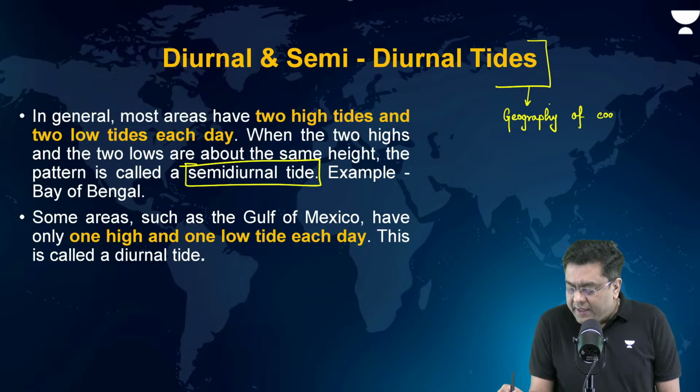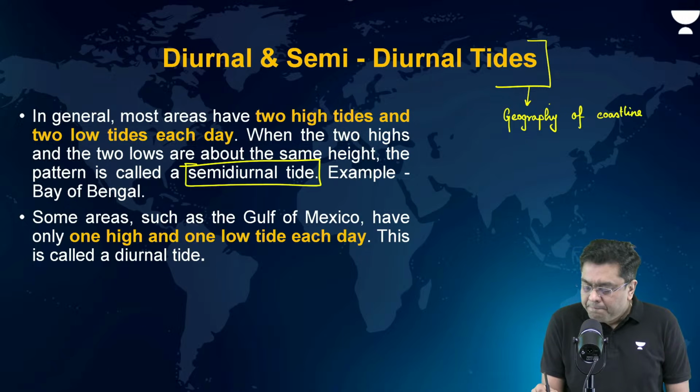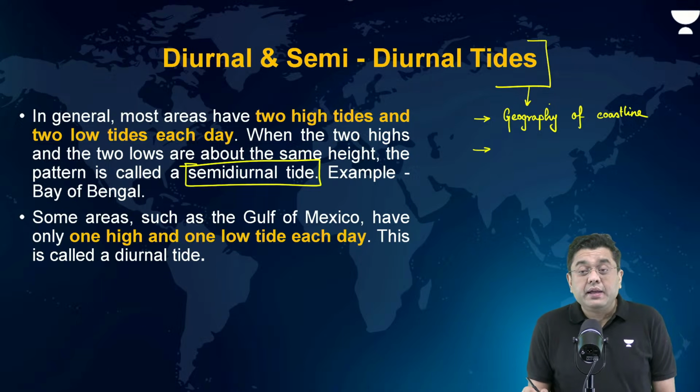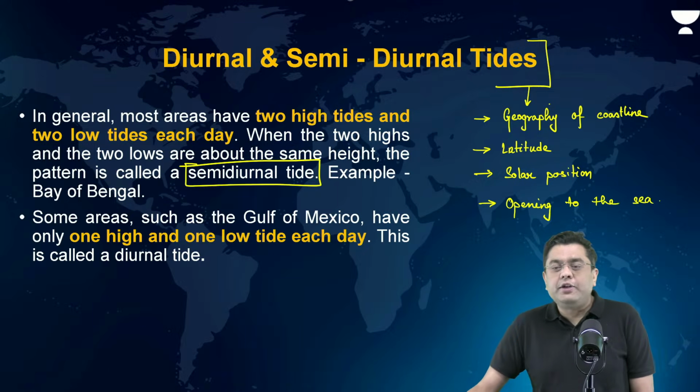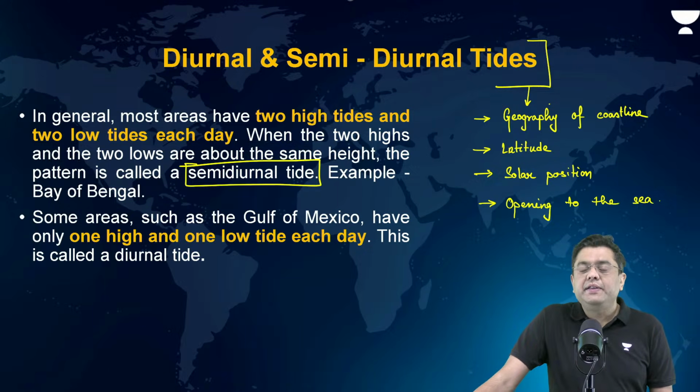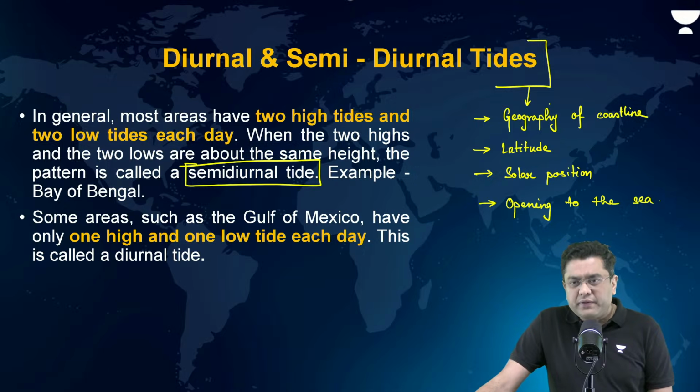Then, other than that, it also has to do with the latitude, solar position. Okay. Then, opening to the sea. So, that is the variation that you will end up observing in these particular areas.